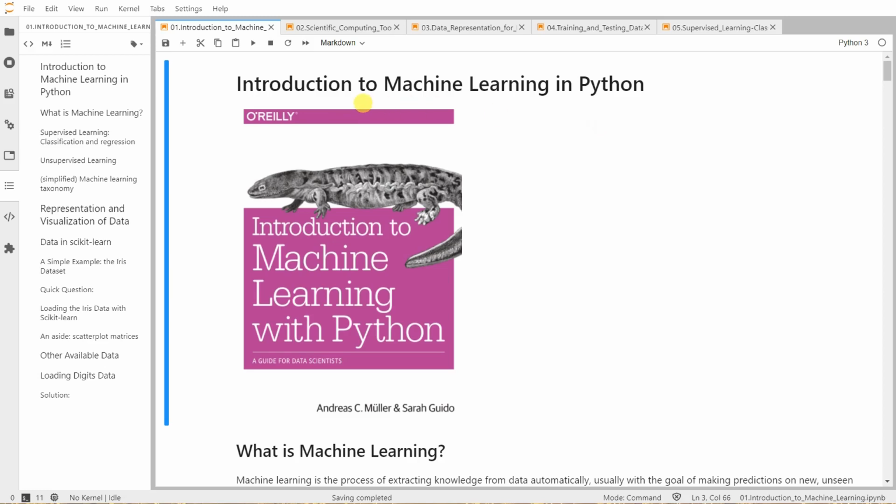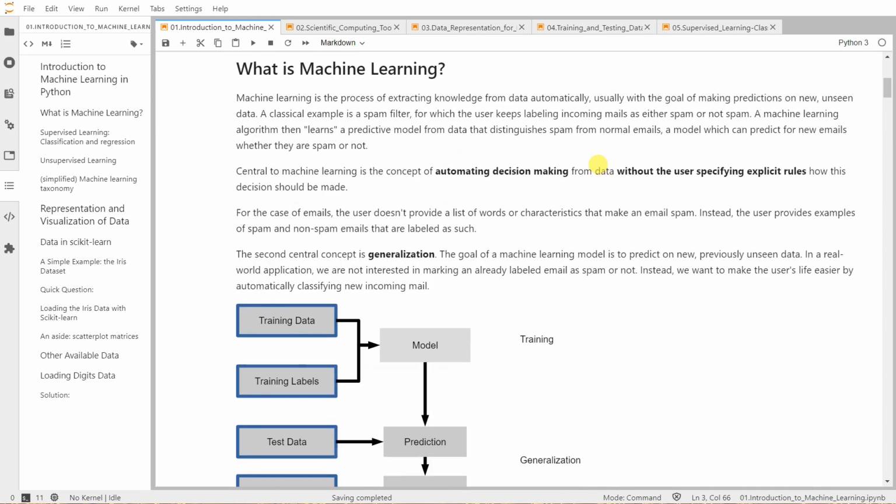Today, I will go through some practical examples of machine learning in Python. I recommend you use these textbooks as supplementary material to the following Jupyter notebooks. So let's recap what machine learning is.